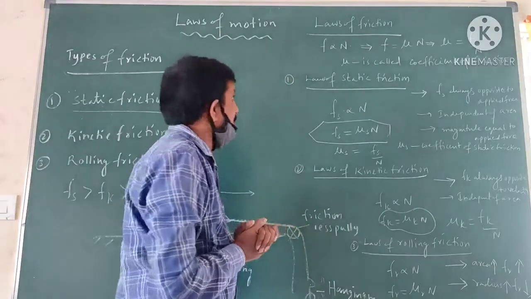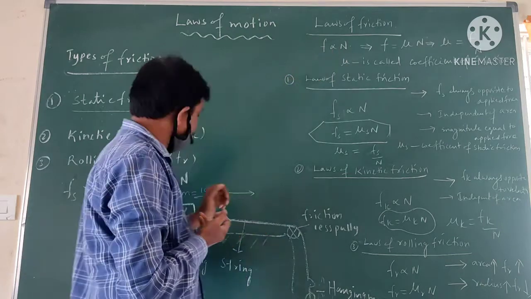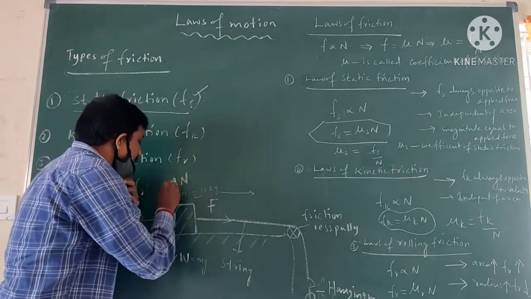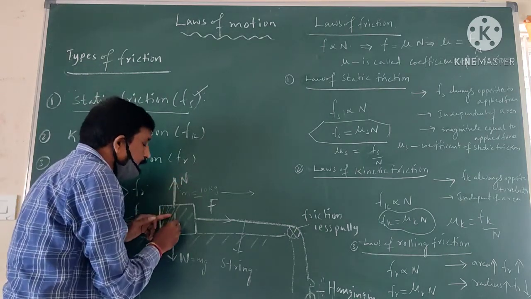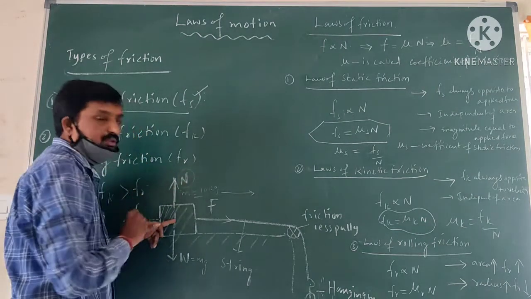Laws of friction. So we know the normal force. What is called normal force? The perpendicular force acting on the body by the surface is called the normal force.